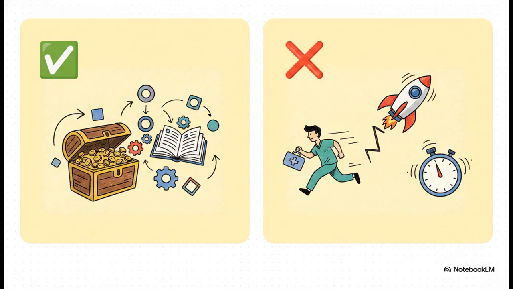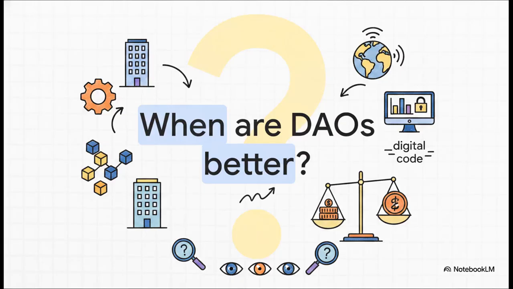However, because they're inherently slow and require so much broad consensus, they drastically struggle with anything requiring rapid, top-down executive vision. You definitely don't want a DAO running a military, pivoting an early-stage startup, or operating an emergency room hospital. Which leaves us with this final provocative thought. The question we should really be asking isn't whether DAOs are objectively better than traditional corporations or governments. The real question is, when are DAOs better? For specific digital native problems, they represent an incredible, powerful new tool.